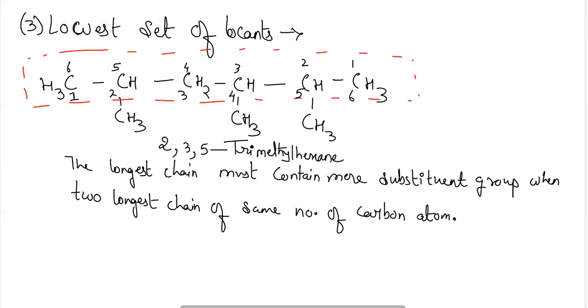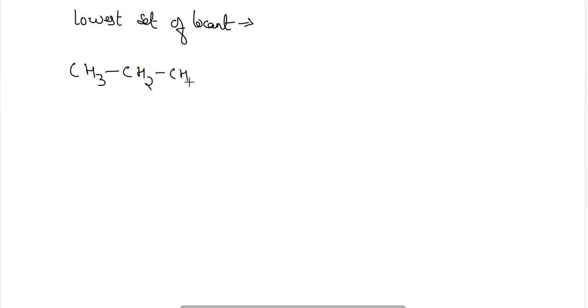Next, now according to the lowest set of locants rule, according to the IUPAC system, we are going to find the lowest chain by this particular rule, which I am going to state here. The rule which I have discussed was the sum rule.